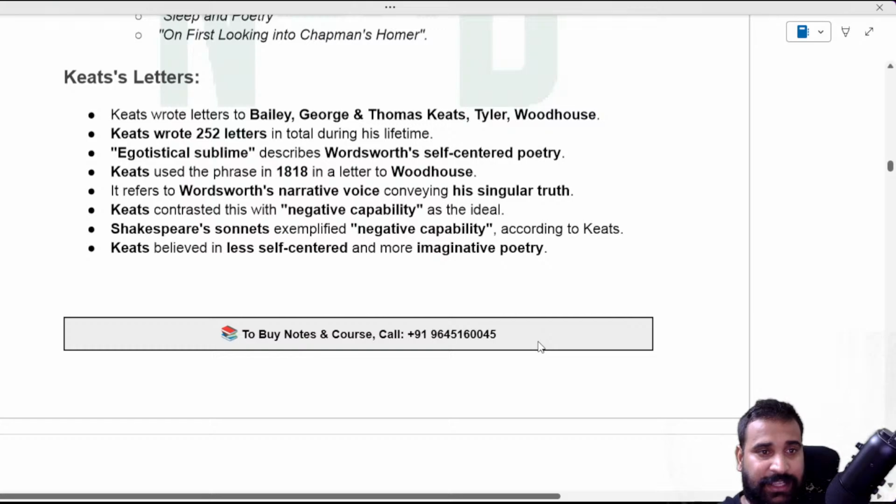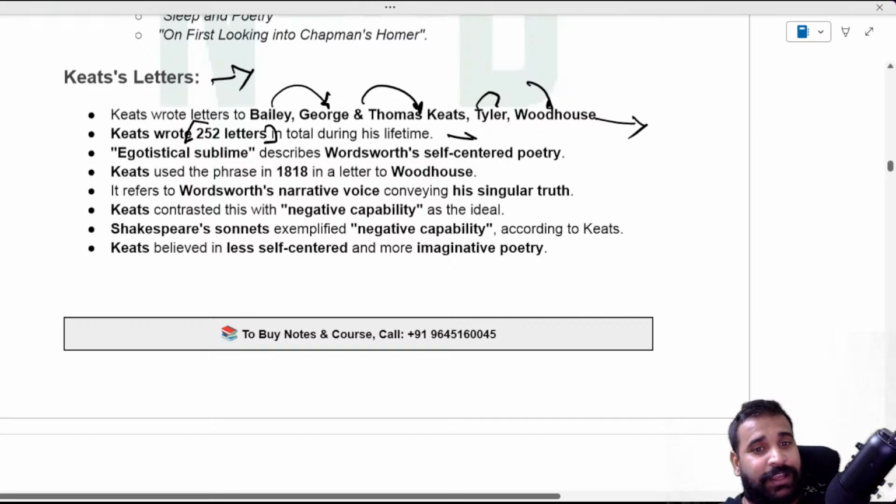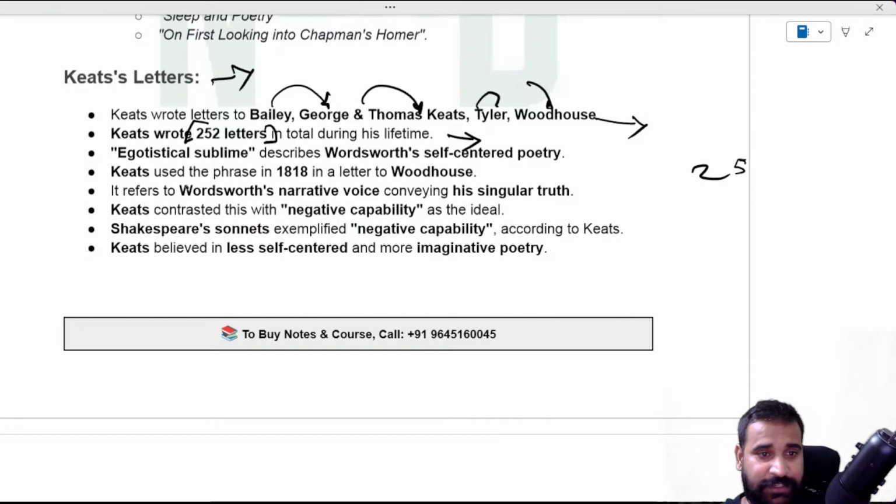So why is Keats important here? Because of his letters. Letters to whom? Bailey, George and Thomas Keats, Taylor, and Woodhouse. All these are important. Remember, he wrote not only poems but also 252 letters in his lifetime, and his lifetime was what, 25 years, a very young age. So he has written a lot in his life.